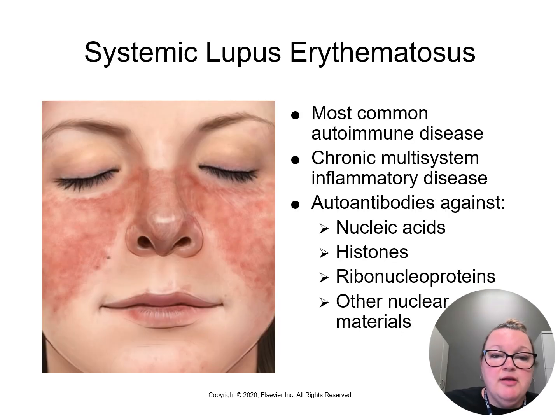So let's talk a little bit about SLE or lupus. It's the most common and most complex autoimmune disease. What's happening here is a large amount of antibodies are going against self, against the things you see on your slide. Primarily, these autoantibodies go after nucleic acids, so that means it's going after our DNA.